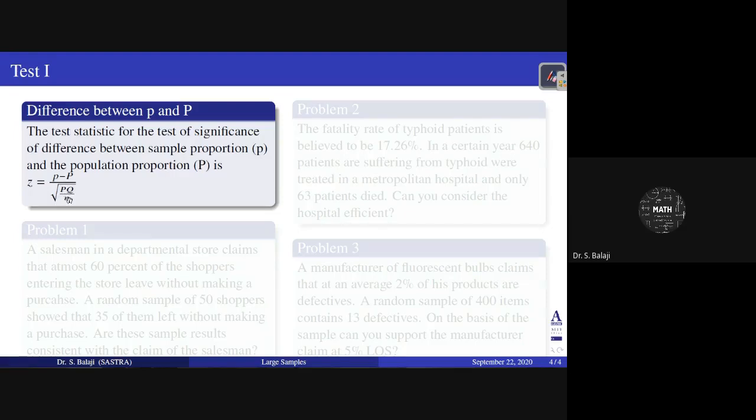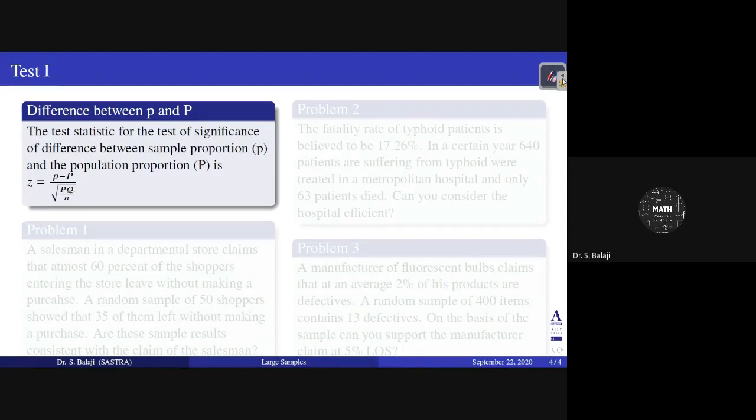Here n is the size of the sample, capital P is the population proportion, Q is 1 minus P, and small p is the sample proportion. So the test statistic for the test of significance of difference between sample proportion small p and population proportion capital P is p minus P by square root of PQ by n.